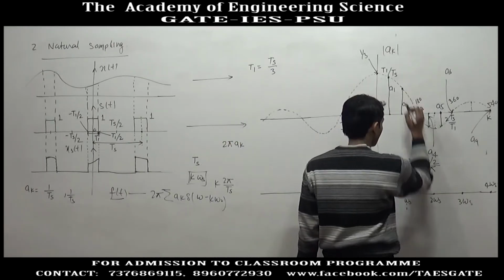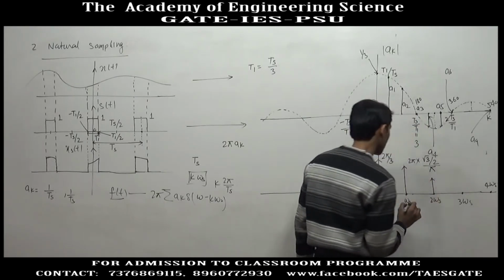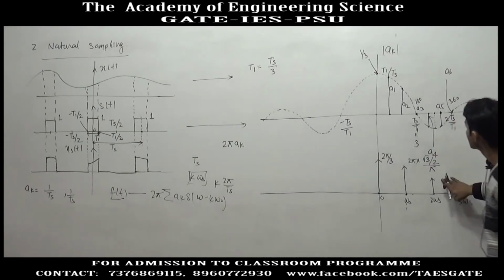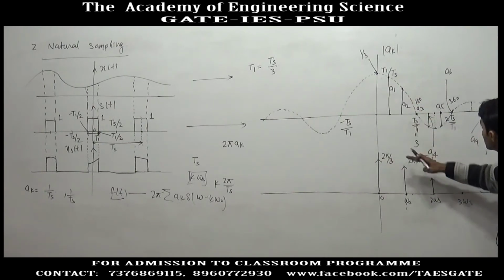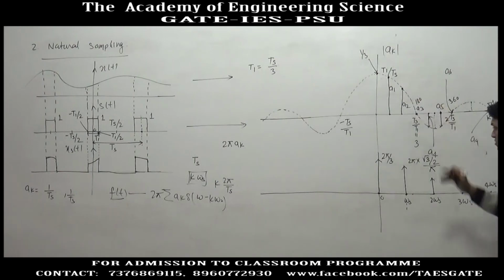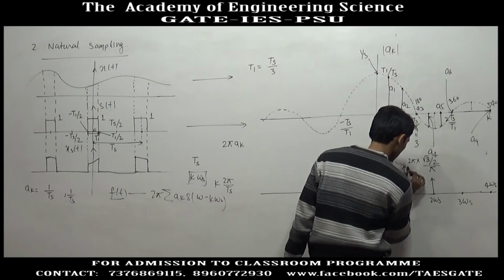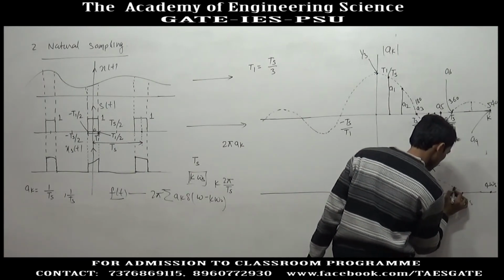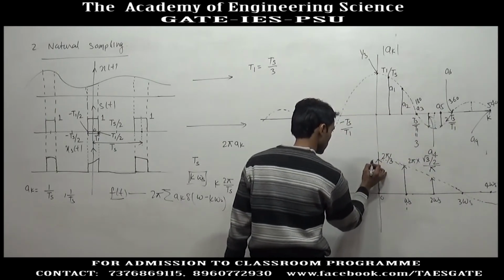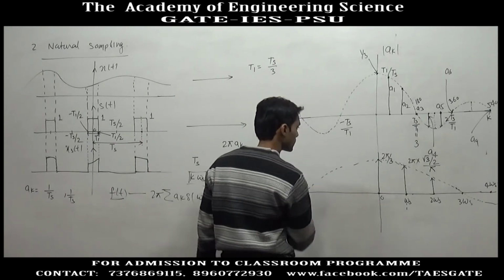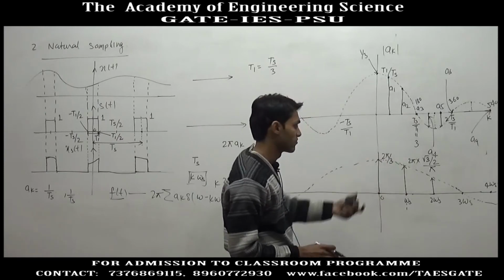This way the strength of impulse will keep decreasing, because the strength of impulse is directly proportional to the Fourier series coefficients. So the envelope of the impulses will be the same as the envelope of the Fourier series coefficients. We will make the same type of envelope. The scale of the x-axis is different, that's why it is looking different.